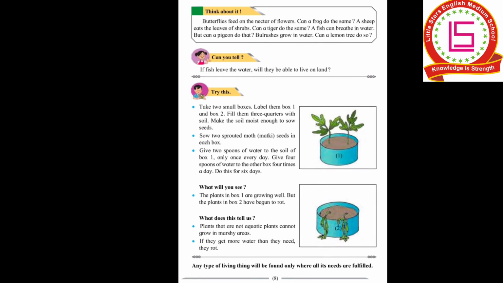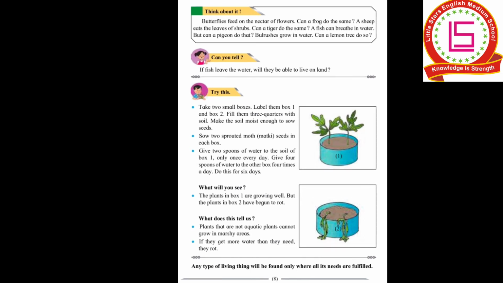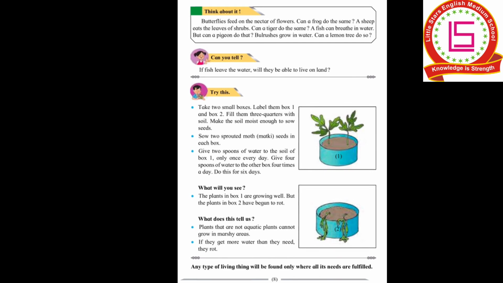A sheep eats the leaves of the shrub. Can a tiger do that? No. A fish can breathe in water, but can a pigeon? No. Bulrushes grow in water. Can a lemon tree do so? No. As you can see, in all these questions, everyone is not the same. Though they are all living things and they all need the basic things that we all need, that is air, water and food, still everyone has different characteristics.